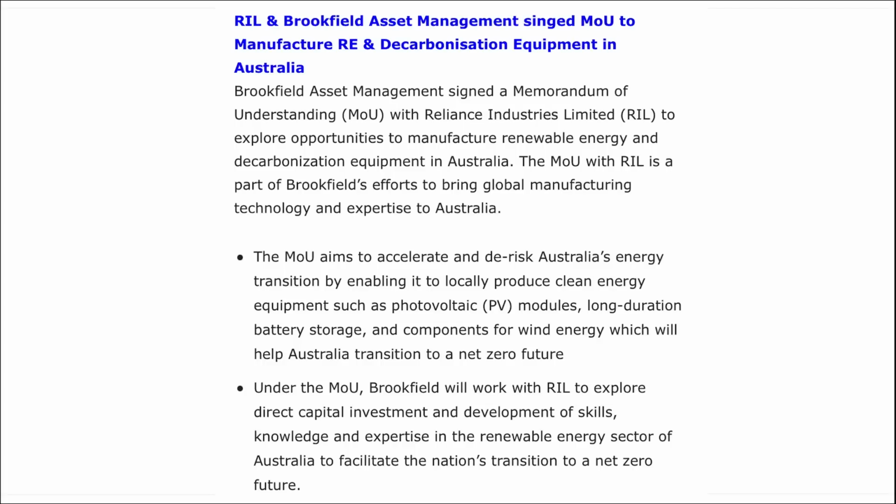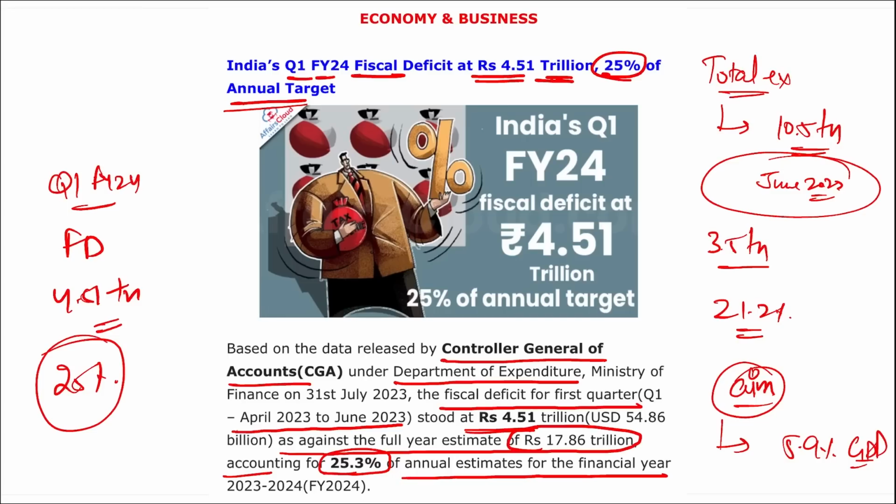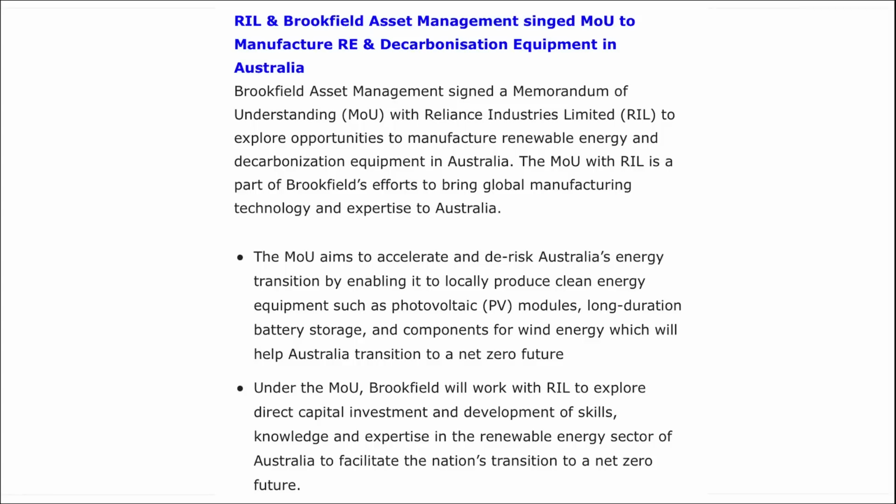Next, one more thing. What is the formula to find out this fiscal deficit? This is equal to total expenditure of the government minus total income of the government, that includes your recovery of loans, other receipts, revenue receipts, etc. So we can say total expenditure minus total income is your fiscal deficit.